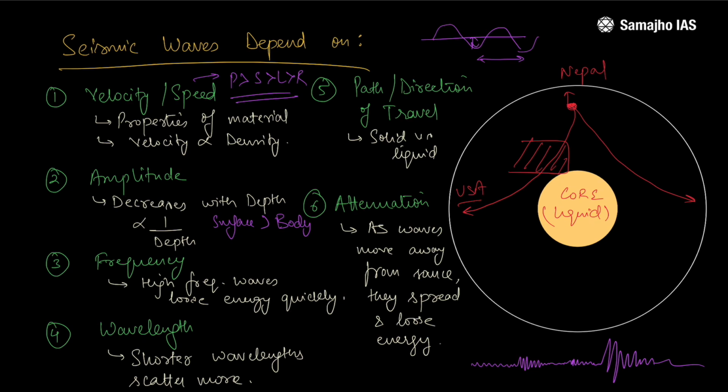When it comes to frequency, the body waves have greater frequency as compared to the surface waves. You can understand this in terms of amplitude only, it would be inverse. And when it comes to wavelength, always remember P waves have the shortest wavelength. When it comes to the path or the direction of travel, always remember surface waves travel along the surface and body waves travel inside the Earth's crust. And since the surface waves are traveling on the surface of the Earth, their energy would dip slowly. And always remember, P waves can travel through solid, liquid, gas with their velocity in the same direction, and S waves can travel only through solid.